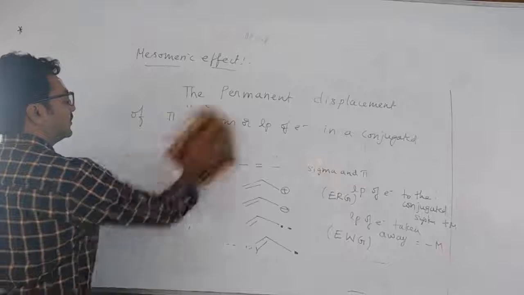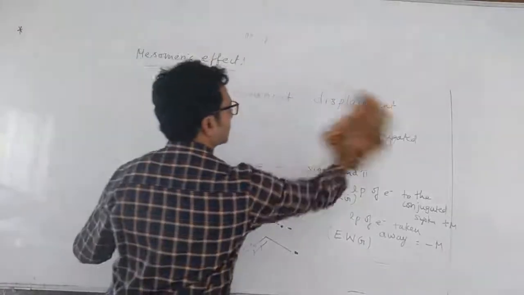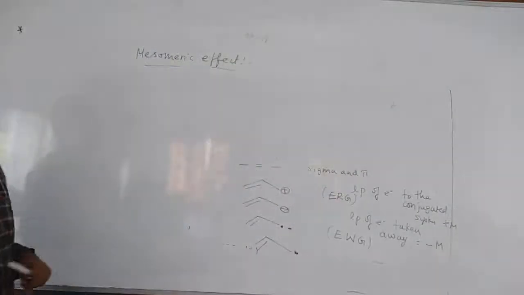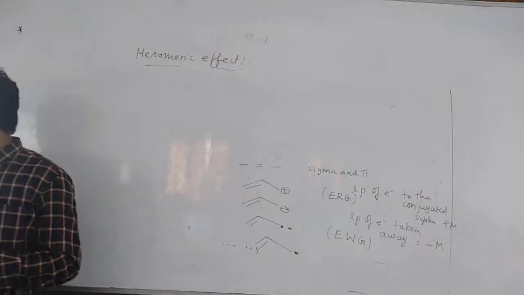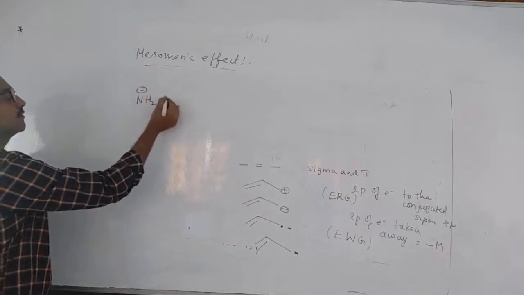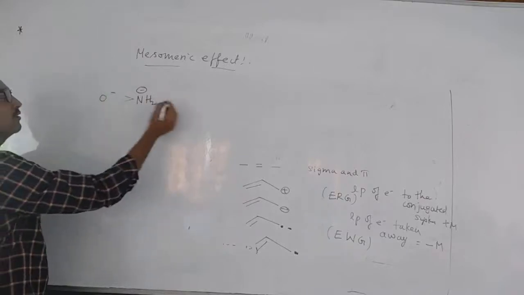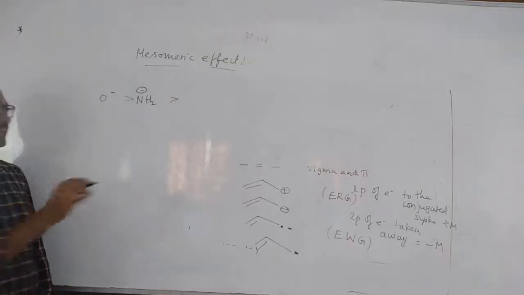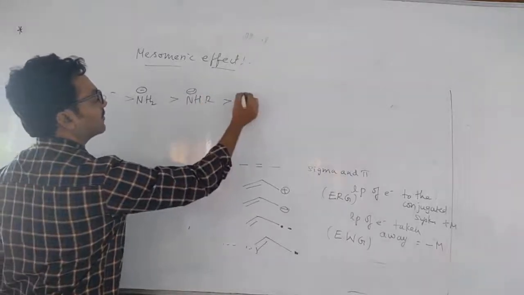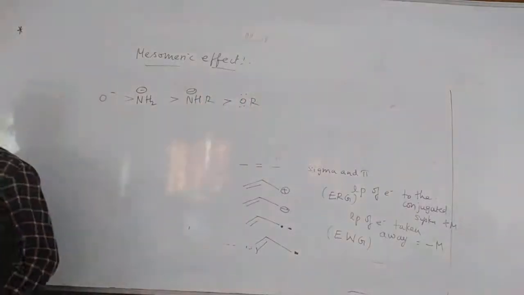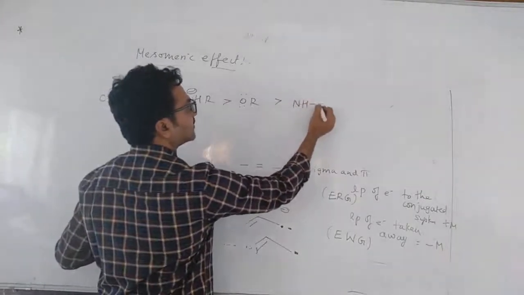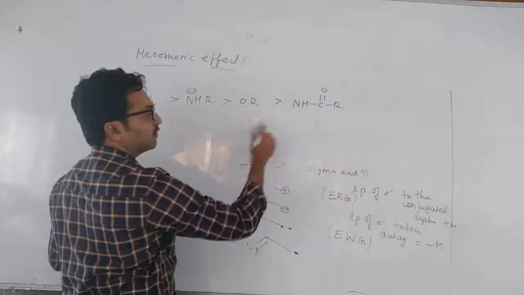Next. So here, what are plus M affecting groups? Same like inductive effect, plus M affecting groups also donate to the benzene ring. O minus is strong, after that NH2 minus, this order you can see anywhere. Next NHR, next OR, a strong releasing group. OR means methoxy group. After that the acetanilide group, NHCOR, amide group type, RCONH bond.